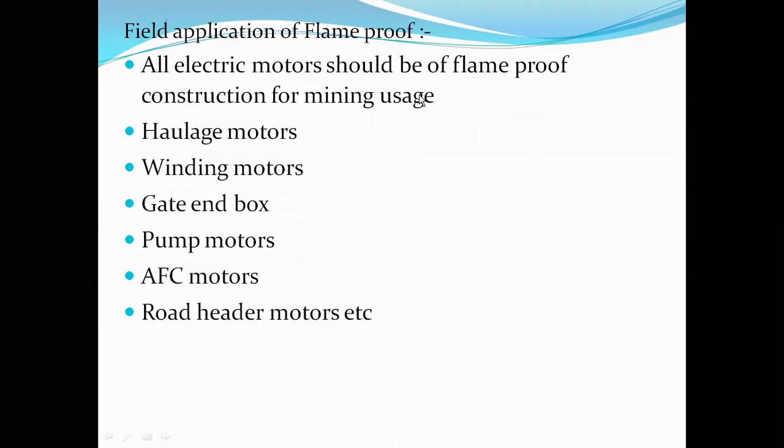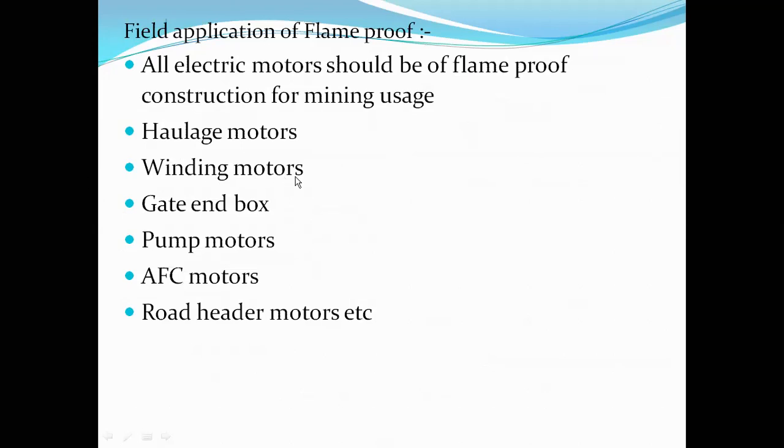All electrical motors should be of flame-proof construction for mining usage. The electrical apparatus used in underground coal mines must be of flame-proof construction. The second one is haulage motors, the motors used for haulage purposes, which must be of flame-proof construction.